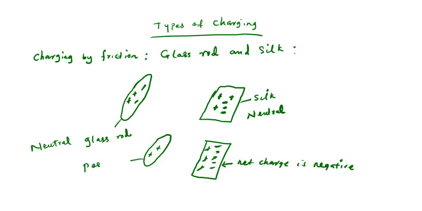So this charging by friction will leave the glass rod positive at the end of the day, while leaving the silk negatively charged. I hope that is well understood.